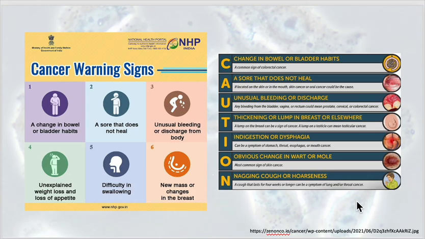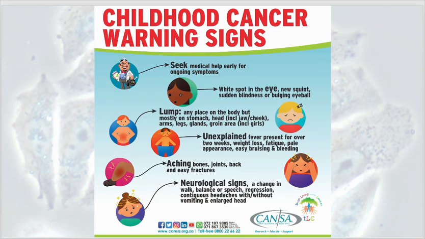Some other naming systems like CAUTION, again, change in bowel habits, sores that don't heal, nagging cough or hoarseness. So we've developed these signs to look out for, and the Canadian Cancer Society and so forth. But again, noting correlation does not always equal causation. These are just some measures and screening tools that are shared in this regard.